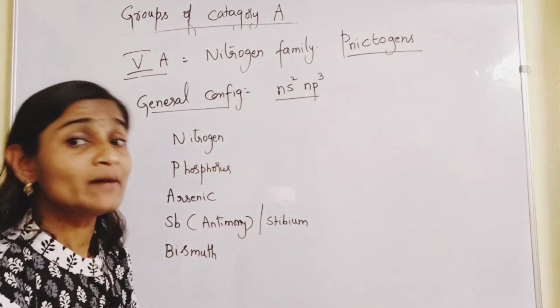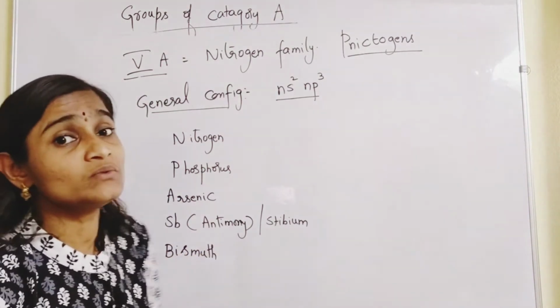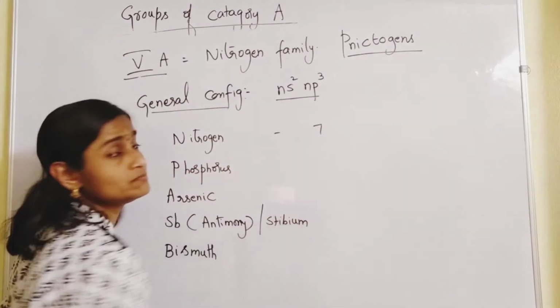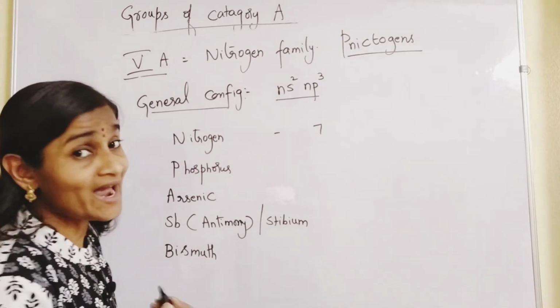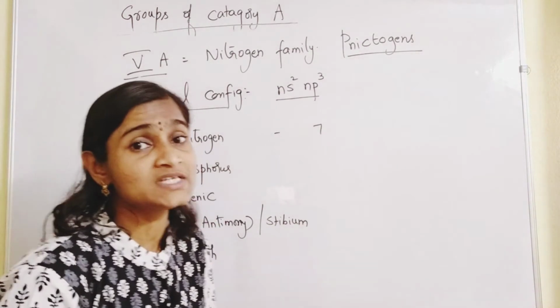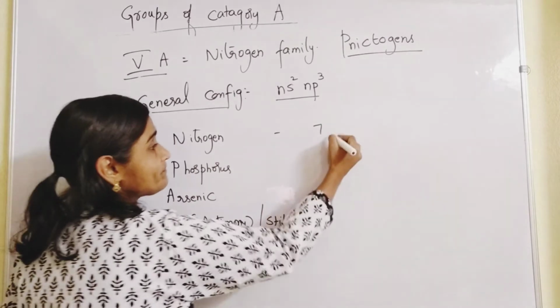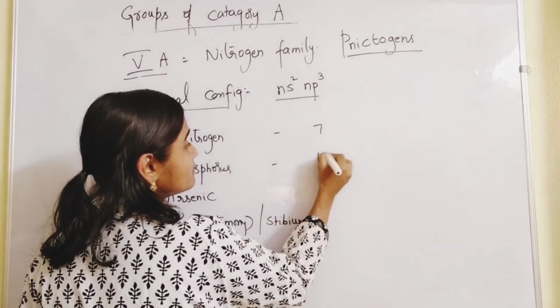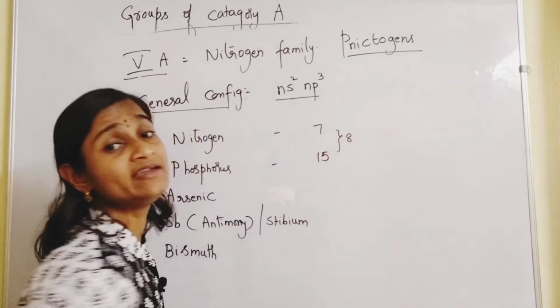So what are their atomic numbers? You can write them based on periodicity. Nitrogen's atomic number is 7. To get the atomic number of phosphorus, add 8, and you will get 15.